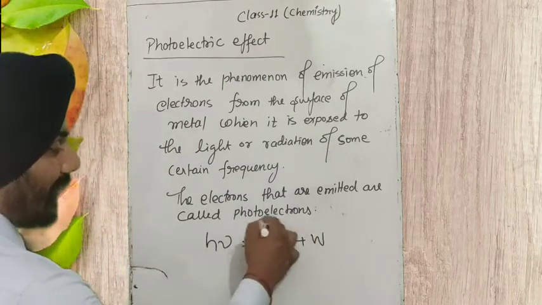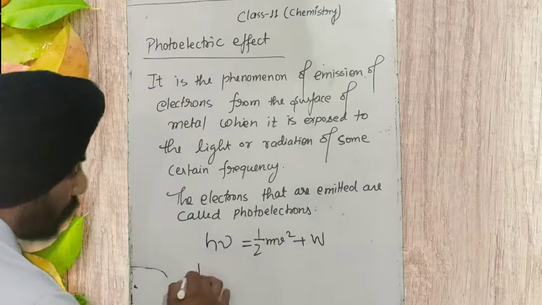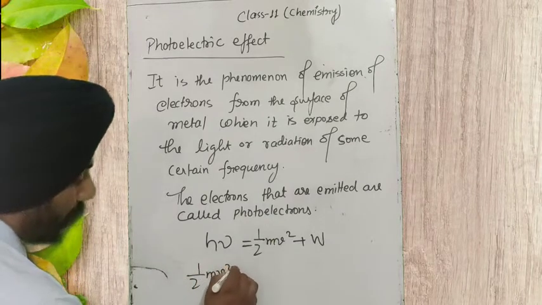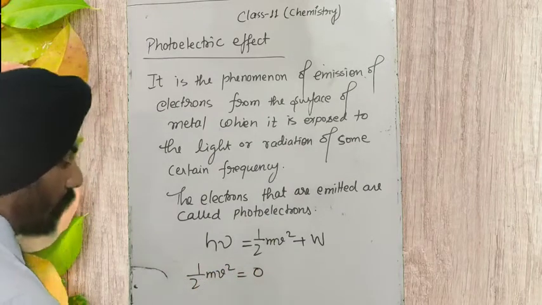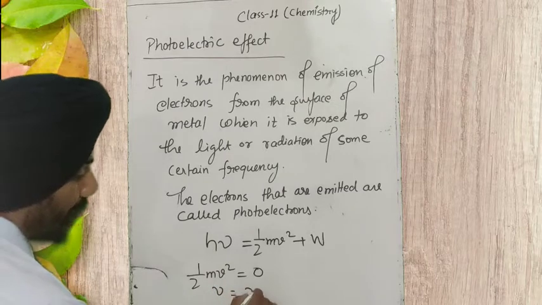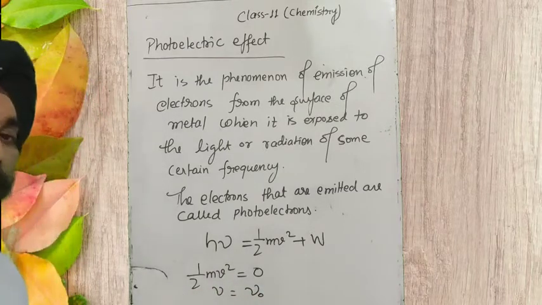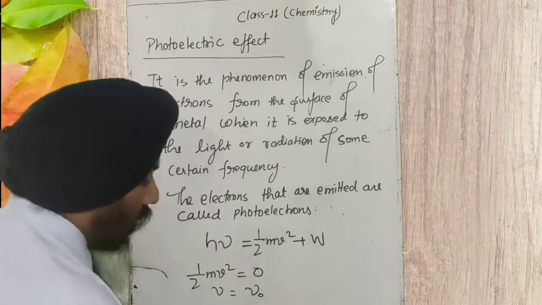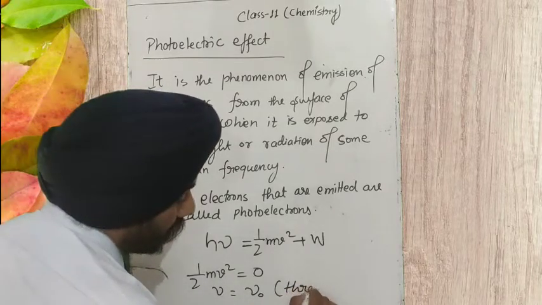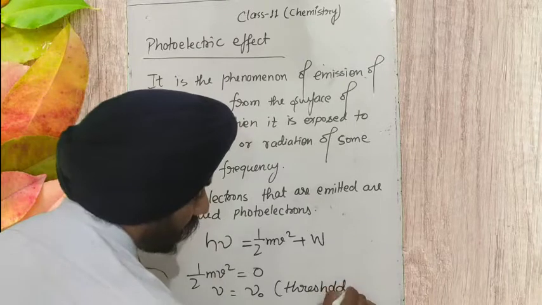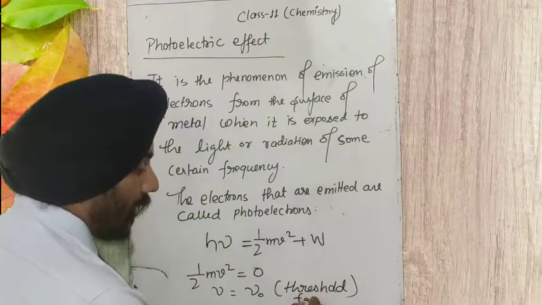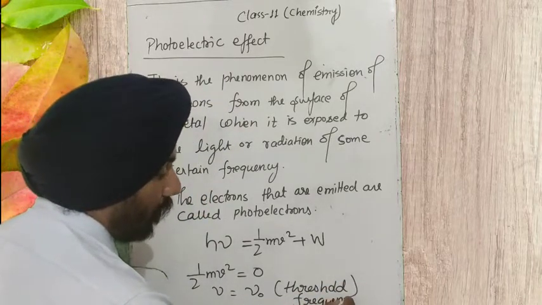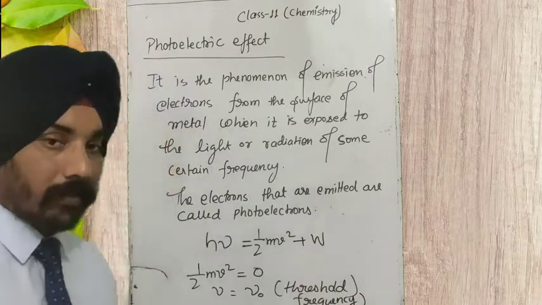Kinetic energy is equal to 0, according to Albert Einstein, if the frequency is a certain frequency. This certain frequency he called the threshold frequency, below which this phenomenon is not going to take place.